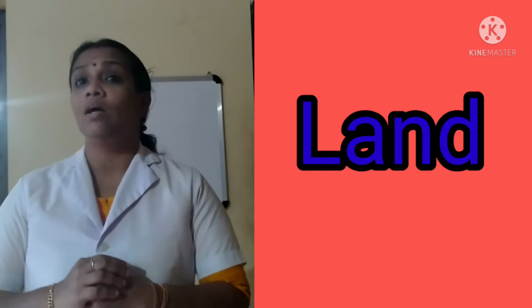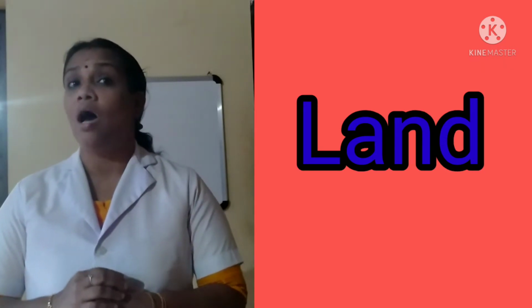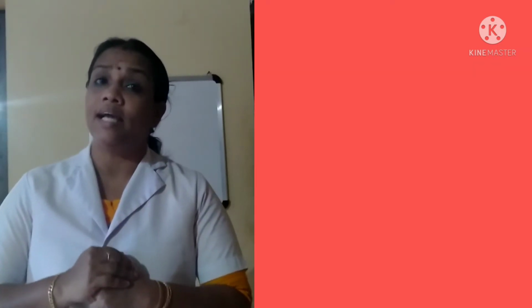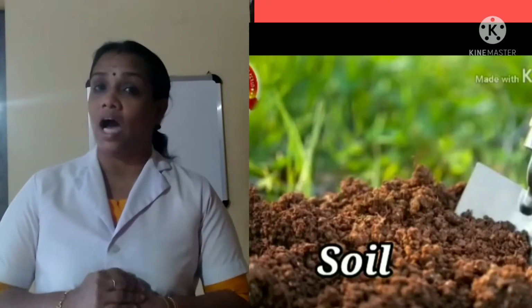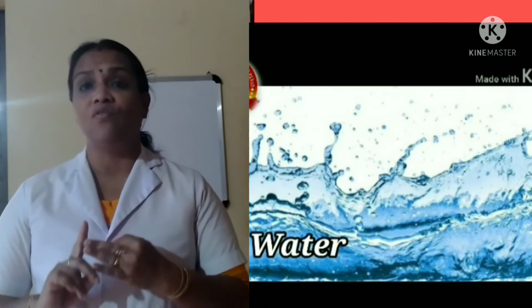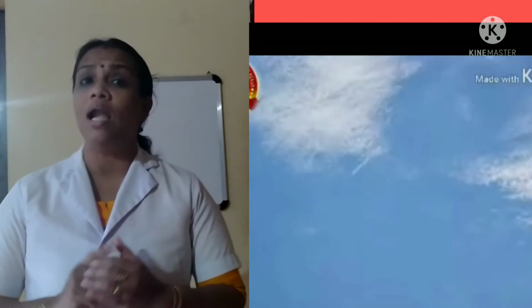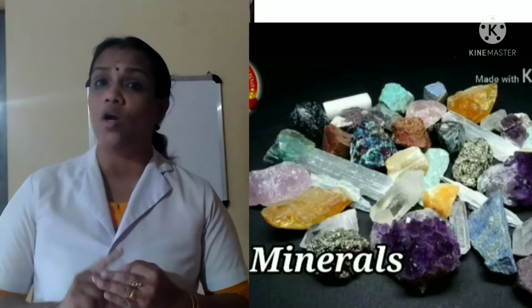First one, land. All natural resources used in the production process are implied in the term land. Natural resources on earth are regarded as land. Shall we check what natural resources are included in the term land as a factor of production? They are soil, water, forest, air, coal, minerals, metals, stone, etc.